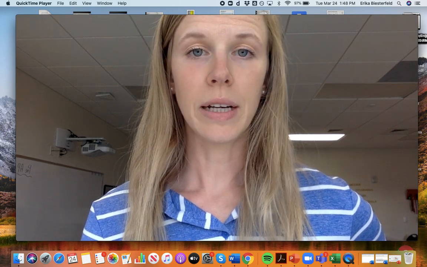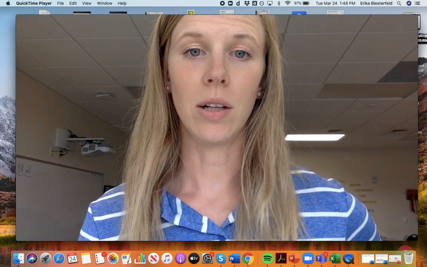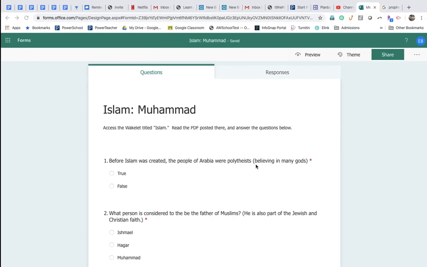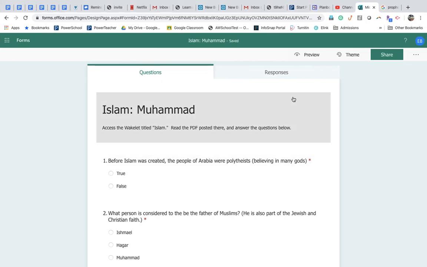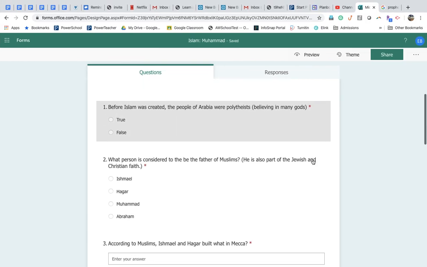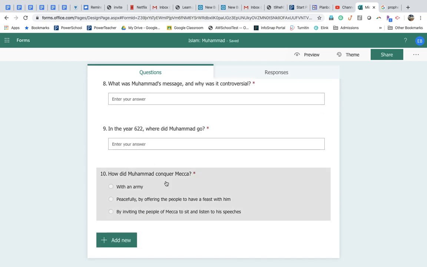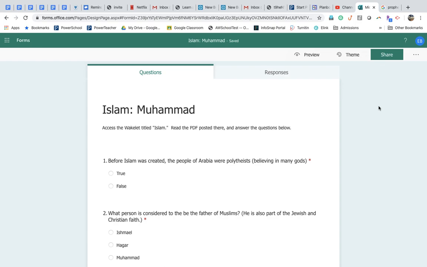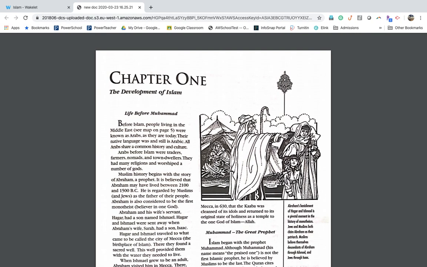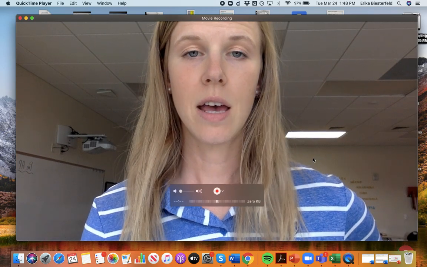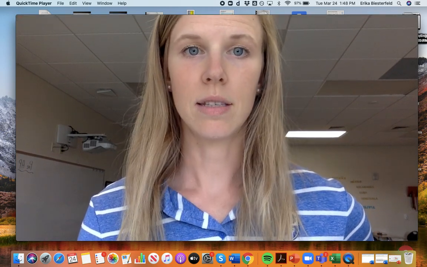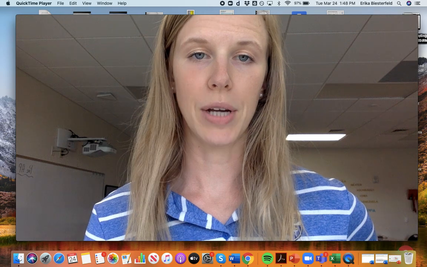Now, when you're done reading, or as you're reading, you can do them all at the same time. You can go over to the forms that I'm going to post as well. Here, you have multiple questions that you're going to answer, and then you're just going to submit it when you're finished. You're not going to be shown what the correct answers are yet. This is not considered a quiz. This is just for me to gauge your comprehension.